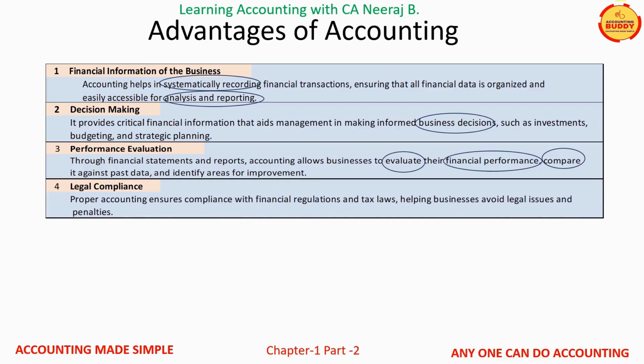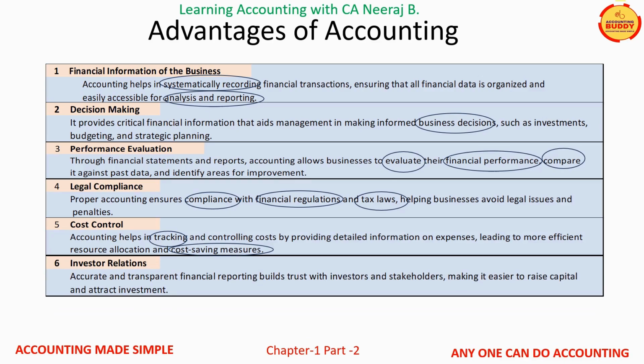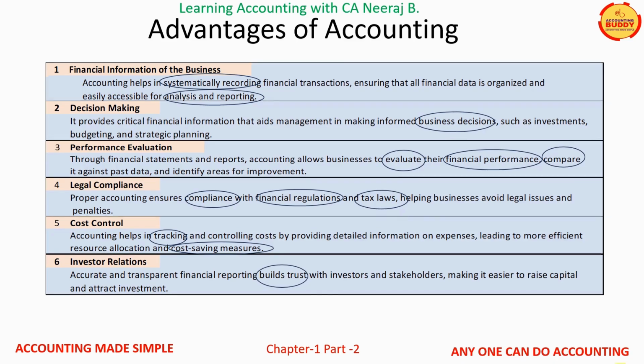Fourth, accounting records ensures compliance of tax and company laws. Fifth, by tracking and providing information for each head of cost, it helps business to optimize various business costs. Sixth, investors and shareholders' trust is maintained with accurate financial reporting.